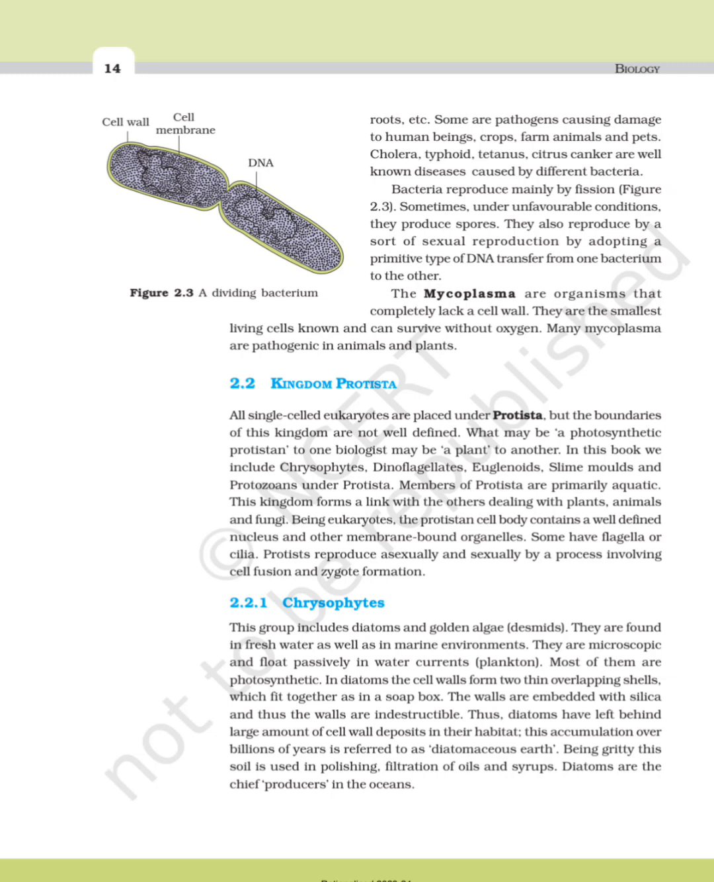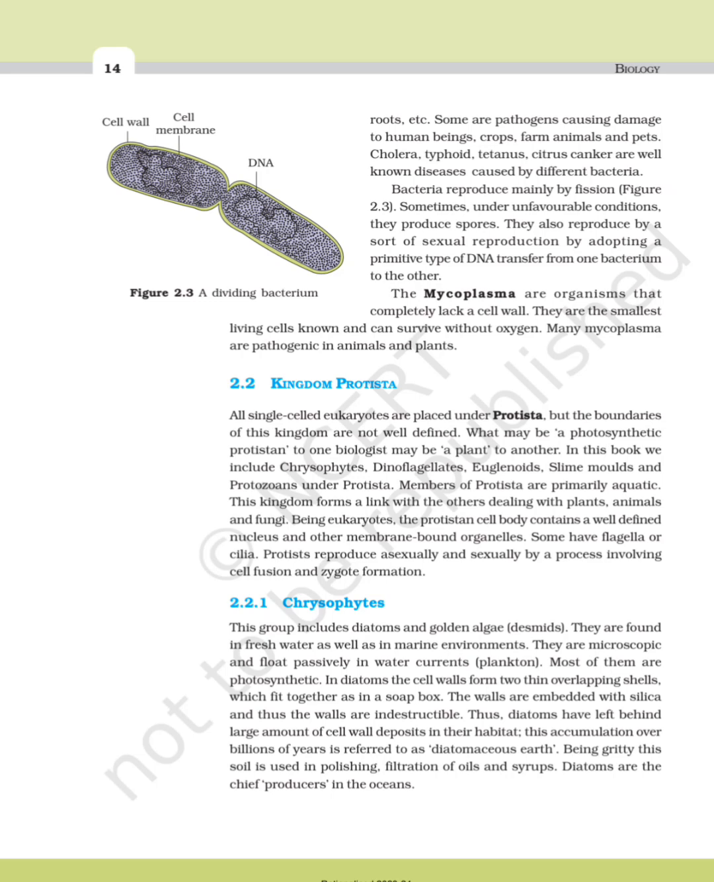2.2 Kingdom Protista. All single-celled eukaryotes are placed under Protista, but the boundaries of the kingdom are not well defined. What may be a photosynthetic protistan to one biologist may be a plant to another. In this book, we include chrysophytes, dinoflagellates, euglenoids, slime molds, and protozoans under Protista. Members of Protista are primarily aquatic. This kingdom forms a link with the others dealing with plants, animals, and fungi.